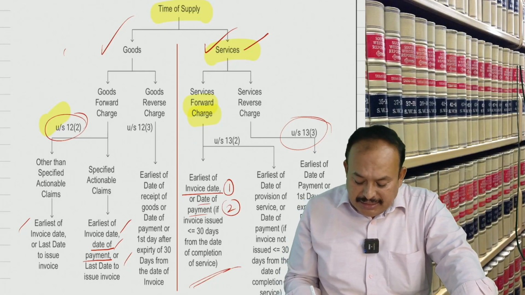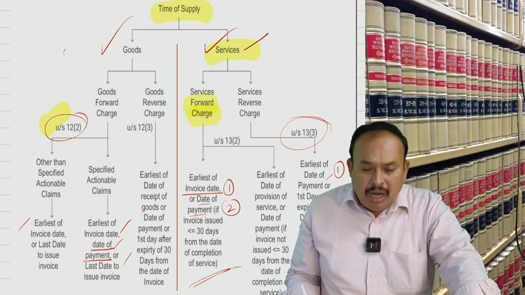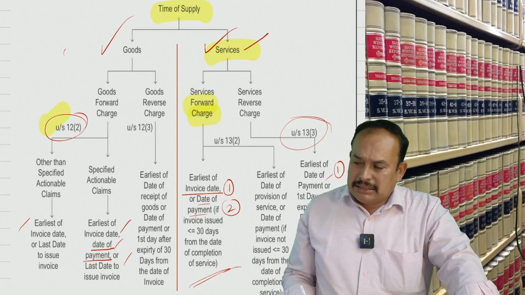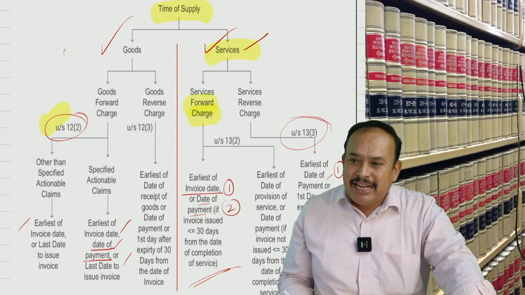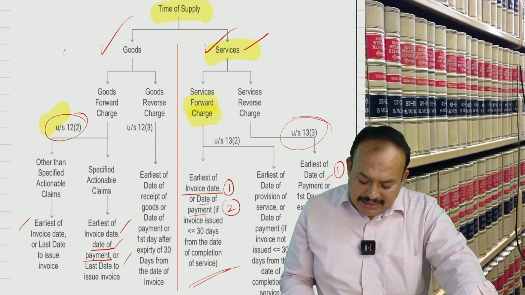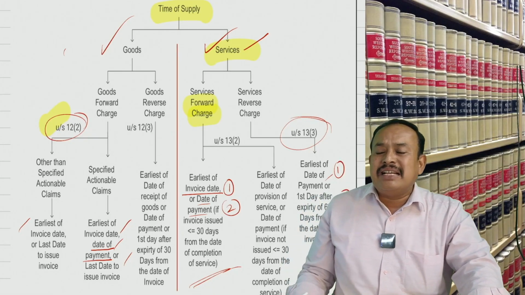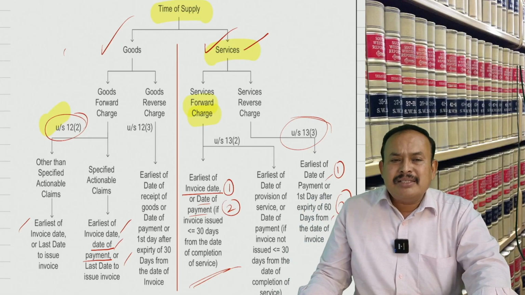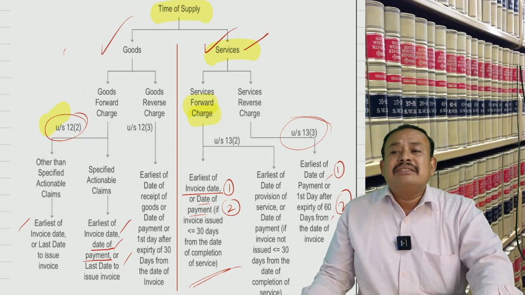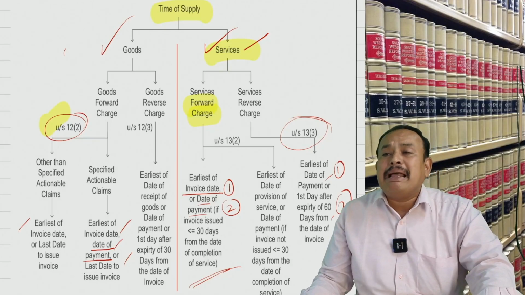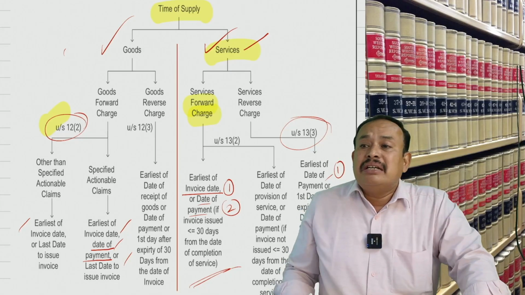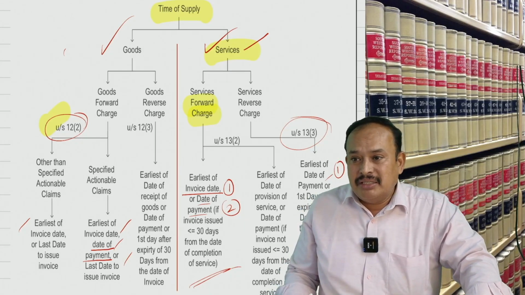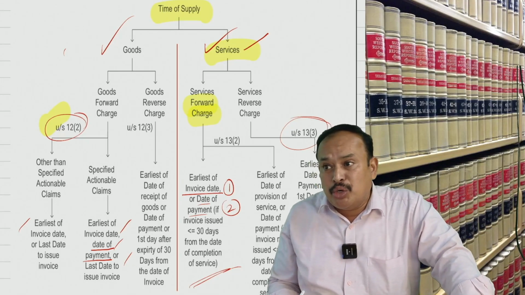If the recipient is liable to pay GST under RCM, what is the time of supply for supply of services? Very simple. It is the earliest of the date of payment, or the first day that occurs after expiry of 60 days from the date of invoice. Point 1 and 2, whichever is earlier. Who should issue the invoice? The supplier is supposed to issue it if the supplier is a registered person. If the supplier is not registered, then the recipient should issue the invoice.